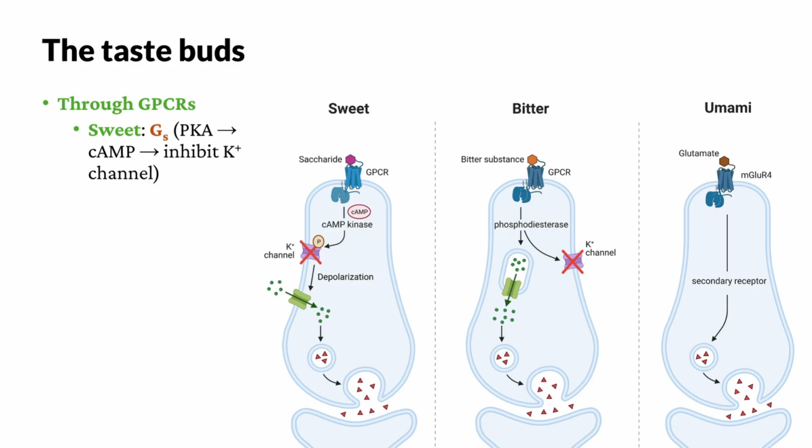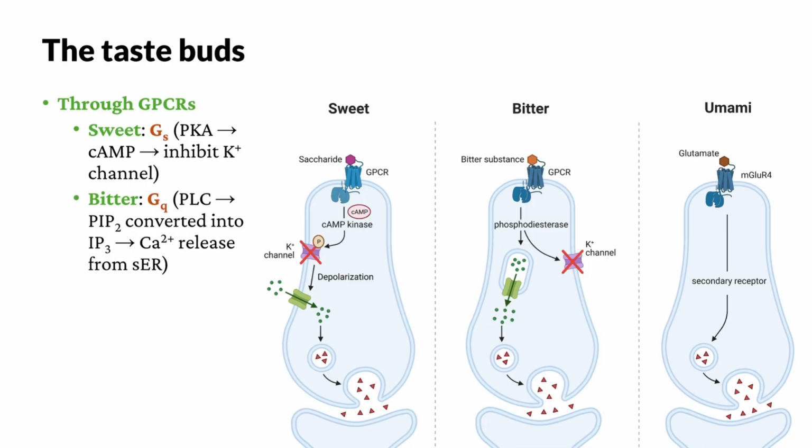For sweetness, a GS protein is used. As we have mentioned in a previous episode about synaptic transmission, the S in GS stands for stimulating. Here, the GS activates protein kinase A, which causes more cyclic AMP to be produced and inhibits potassium ion channels. This prevents the efflux of potassium ions and depolarizes the cell.